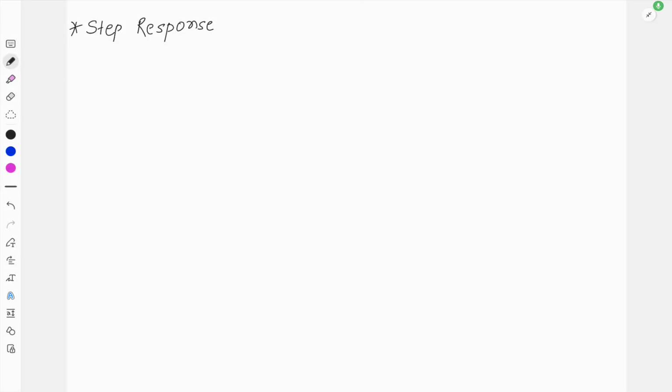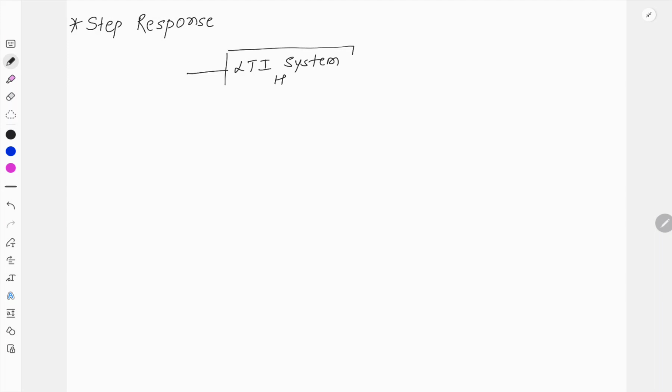In this video, we are going to study the concept of step response. As we know, we have an LTI system. This system has the transfer function h and it produces a certain output. Now, what is step response?